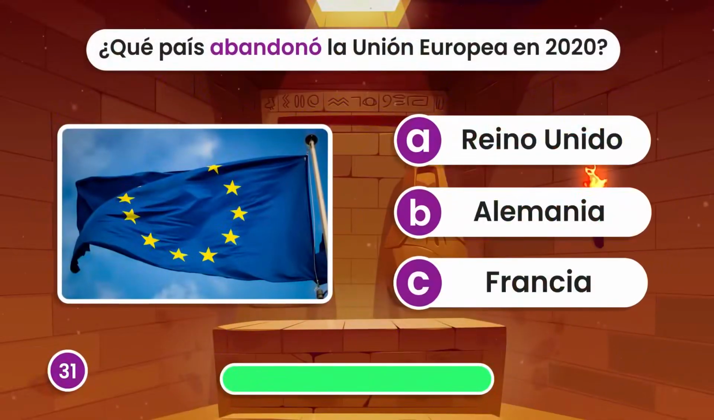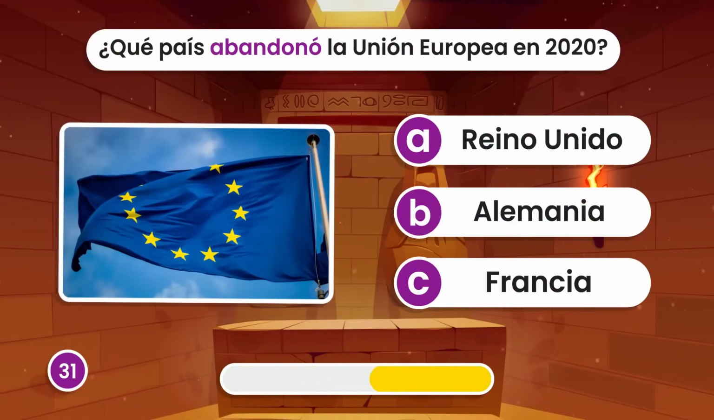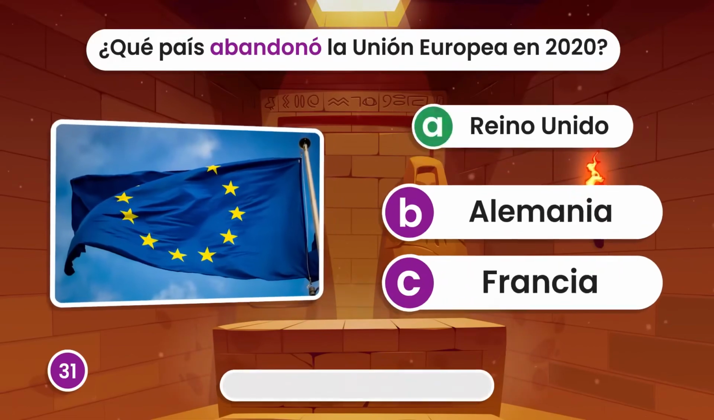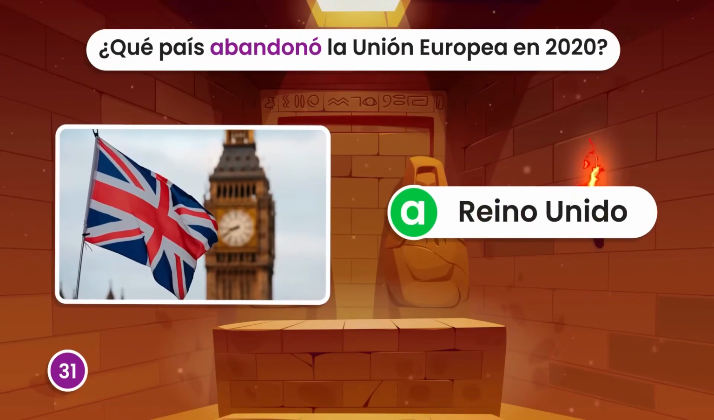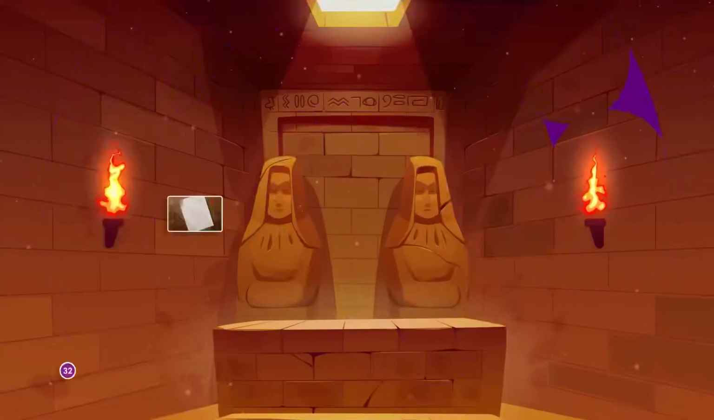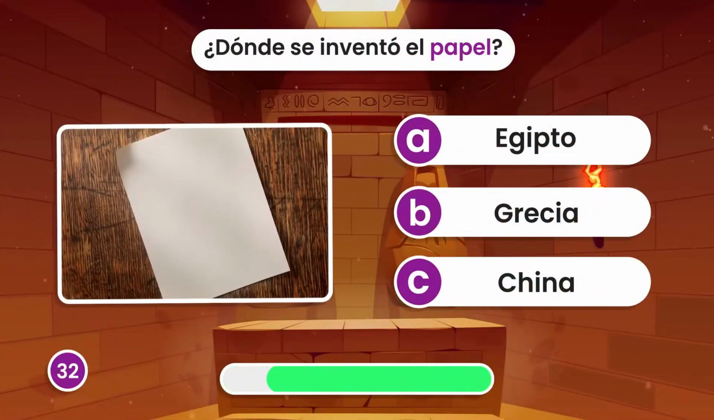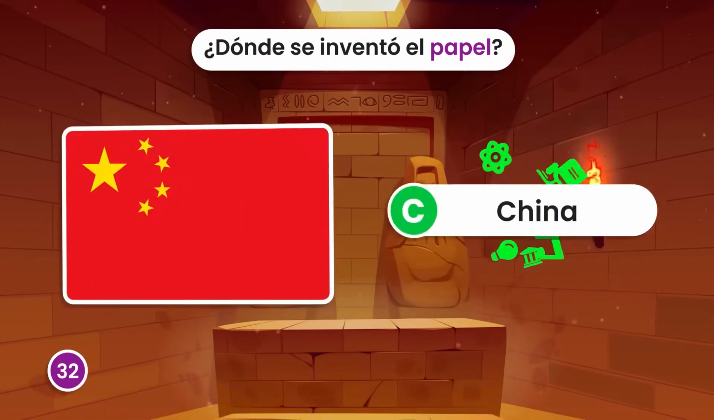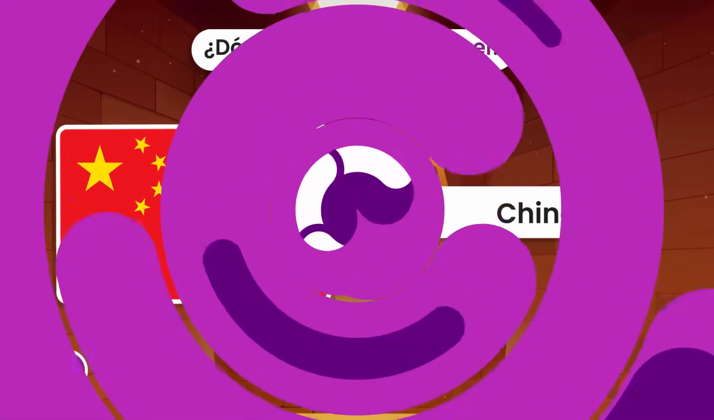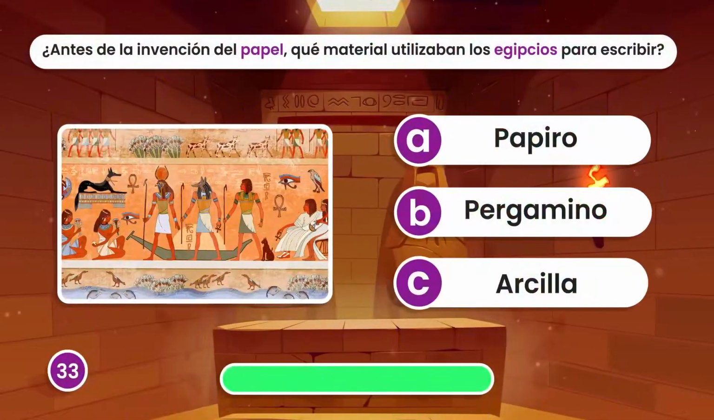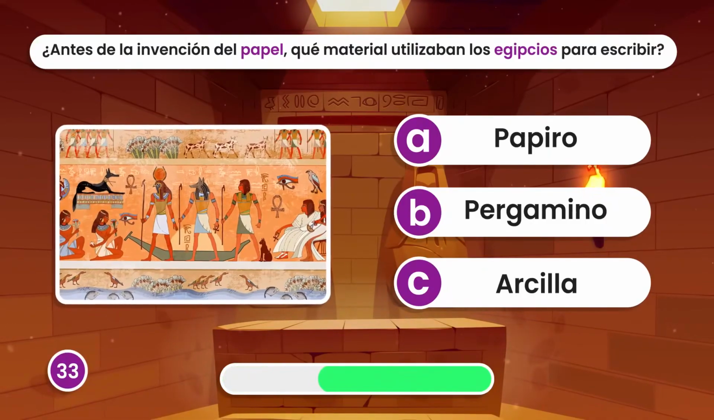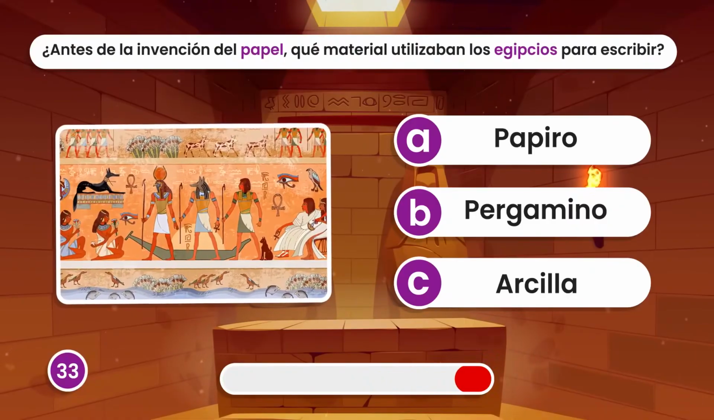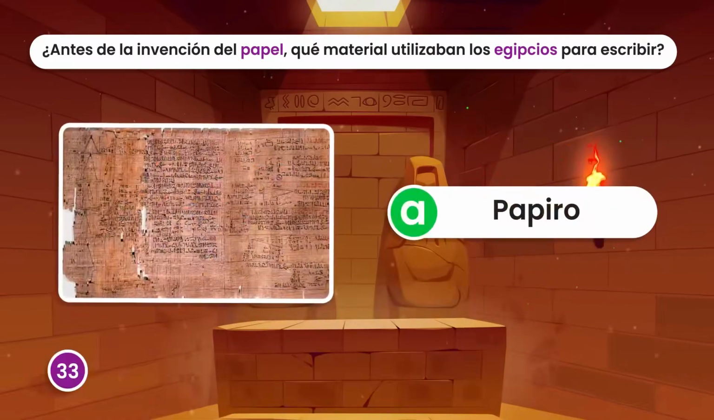Which country left the European Union in 2020? The United Kingdom. Where was paper invented? In China. Before the invention of paper, what material did the Egyptians use to write? Papyrus?